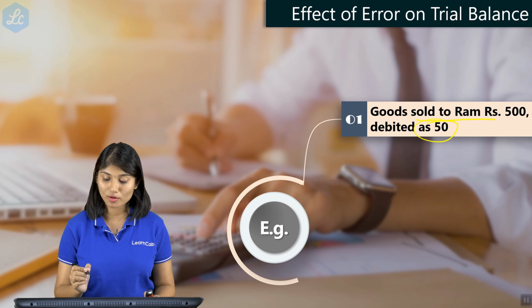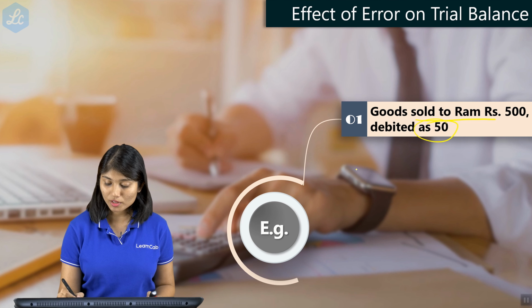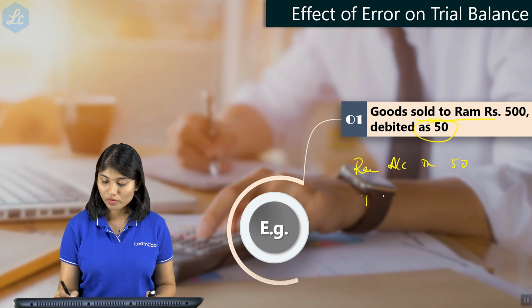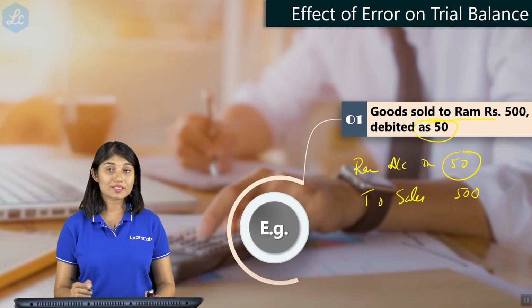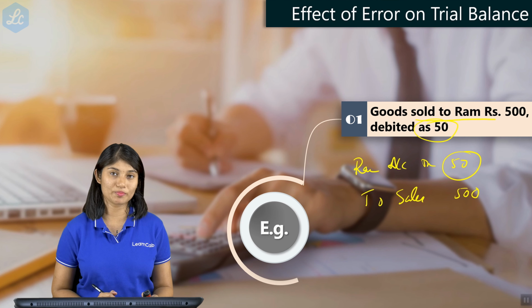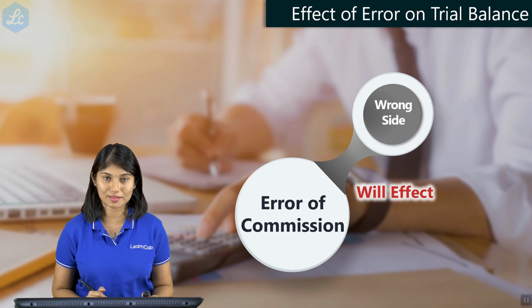This will have an effect. Why? Because now Ram account debit is 50 while sales is 500. So your debit side is going to be short by 450. This difference will show in the trial balance.